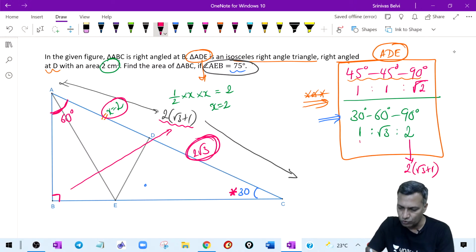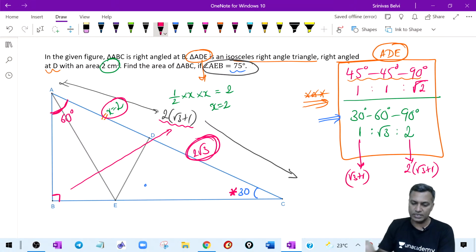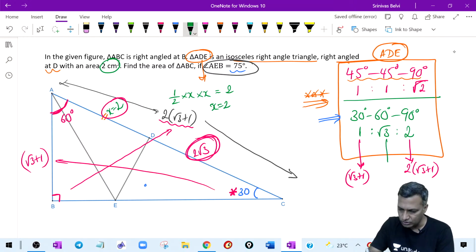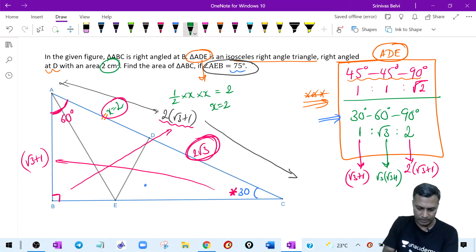Fair enough. Therefore, what does 1 correspond to? 1 corresponds to root 3 plus 1. What is that? Side opposite 30. I can write this as root 3 plus 1. Therefore, side opposite 30 becomes root 3 plus 1. Now what about 60 then? Root 3 times root 3 plus 1. Therefore, this entire base is nothing but root 3 times root 3 plus 1.